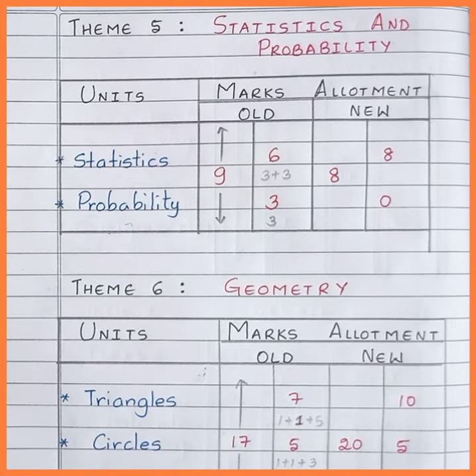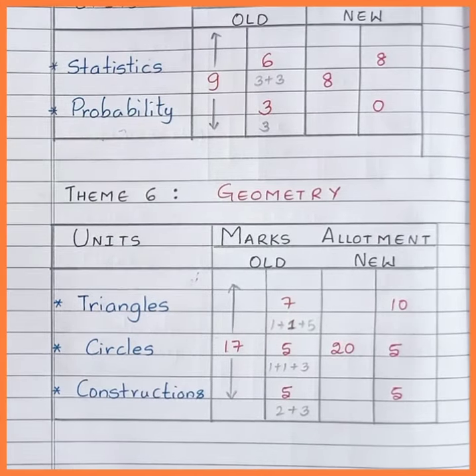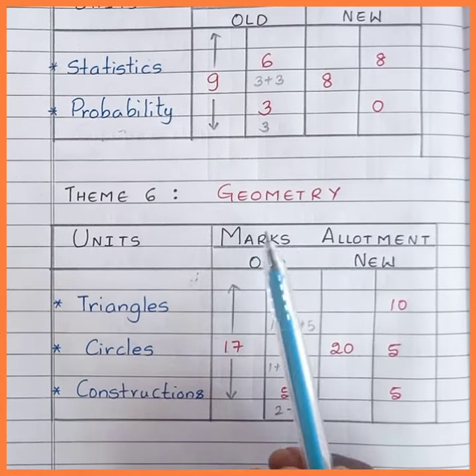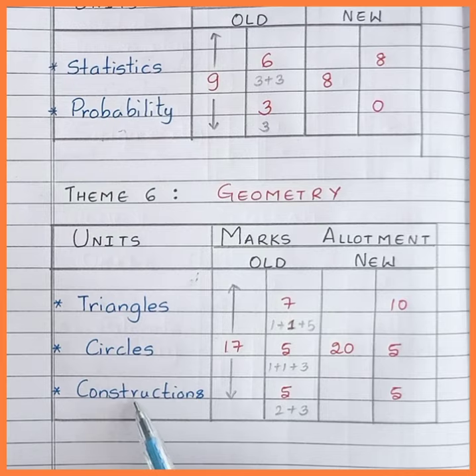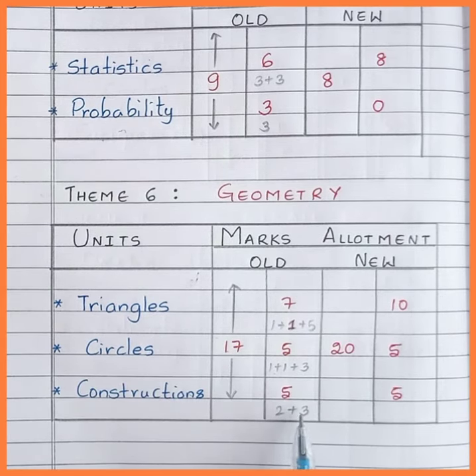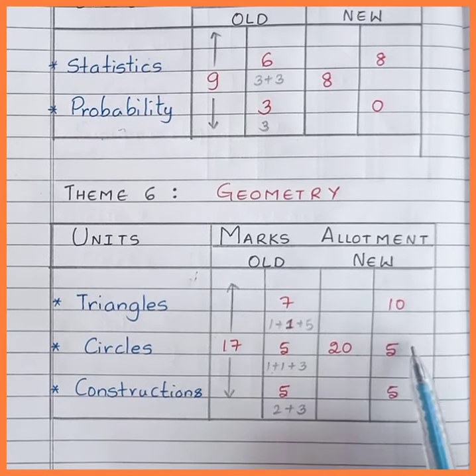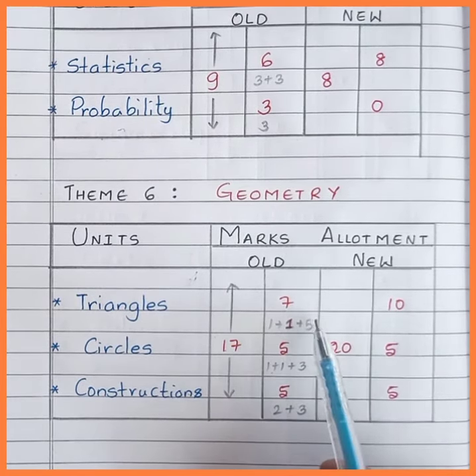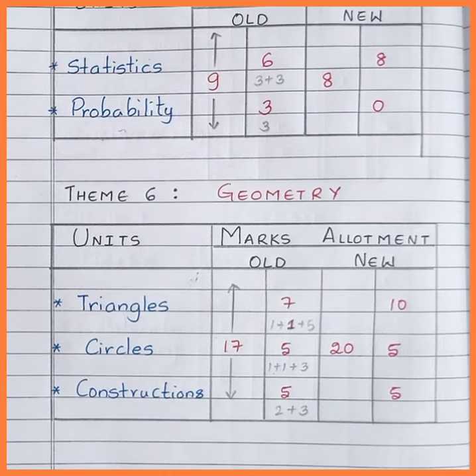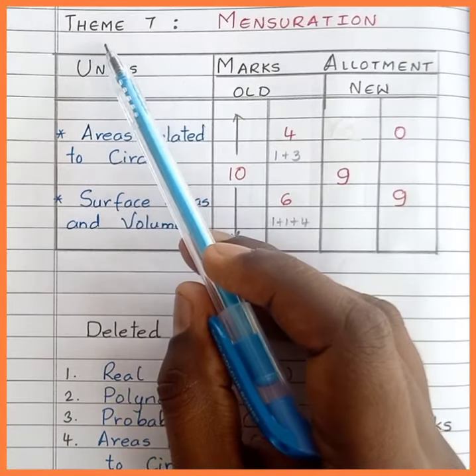Theme 6 geometry. The units are triangles, circles and constructions. The total allocated marks for this theme is 17 as per last year's theme based mark distribution. This year we can see an increase in the marks allotment as the number of concepts is more in this theme, so we can expect a total of 20 marks.